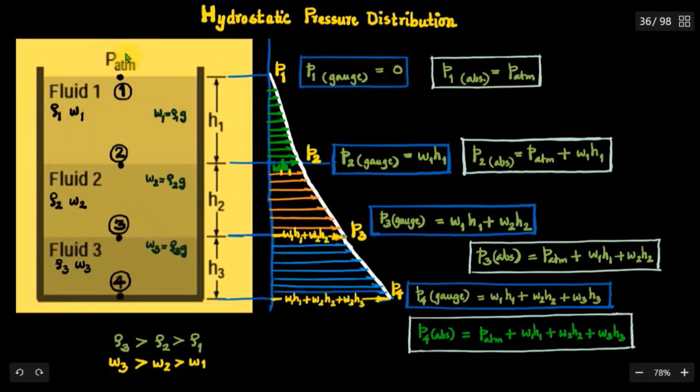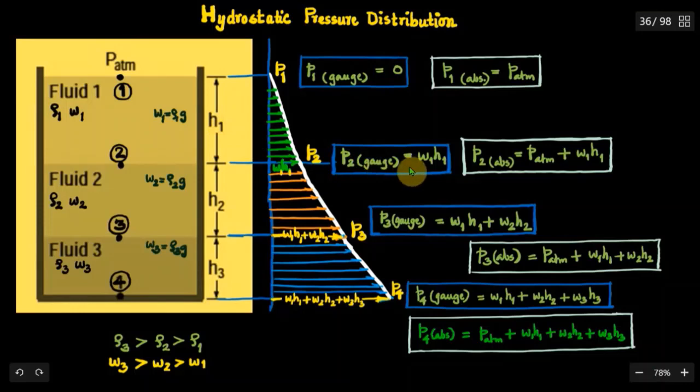Now we will write down the expressions for the gauge pressures at the points 1, 2, 3 and 4. At the point 1, the gauge pressure P1 gauge is equal to 0. At the point 2, the gauge pressure P2 gauge is due to the liquid column of height h1 and specific weight W1, that is W1 h1.